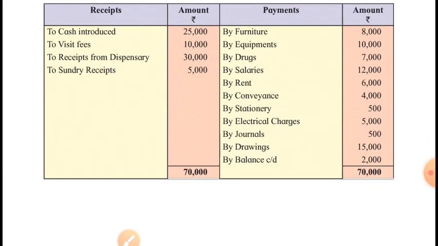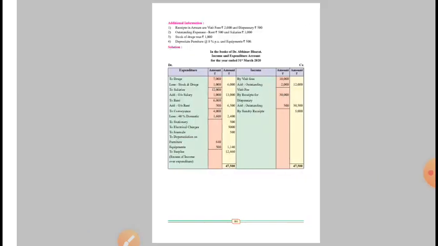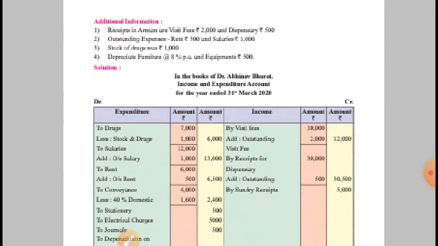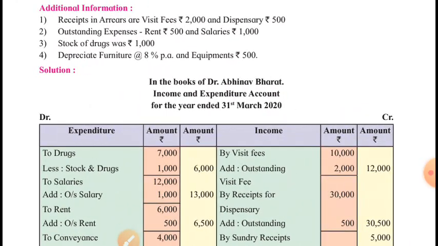That's fine. Now, additional information. First is about receipts in arrears. Receipts in arrears means accrued receipts, means the receipts that should have been made by the concern but not yet paid. This is amount receivable. 2,000 is receivable as visiting fees, and 500 are receivable for dispensary receipts. These are the incomes of this business not yet received.